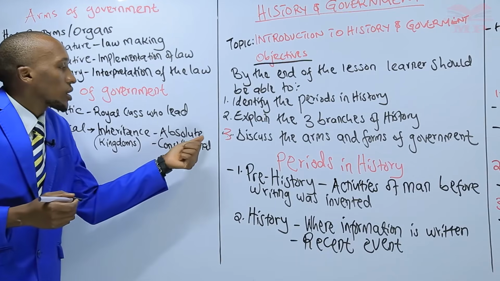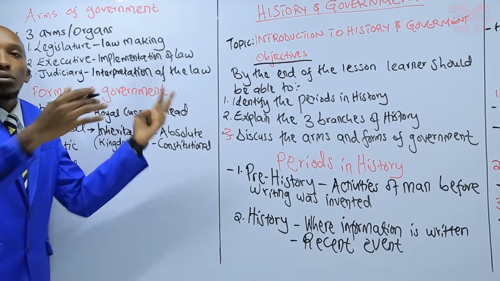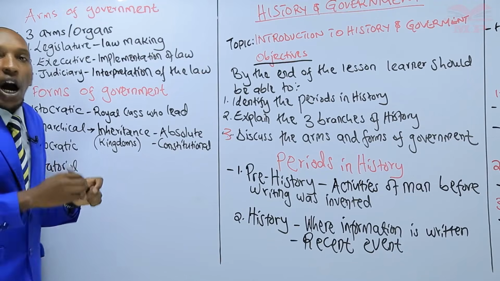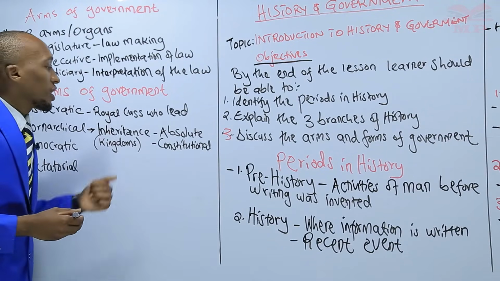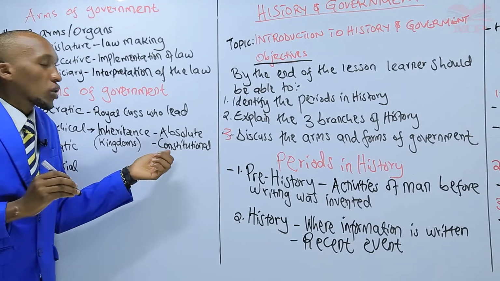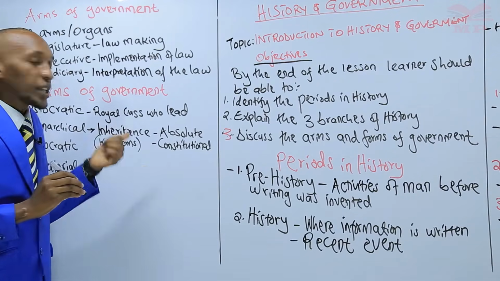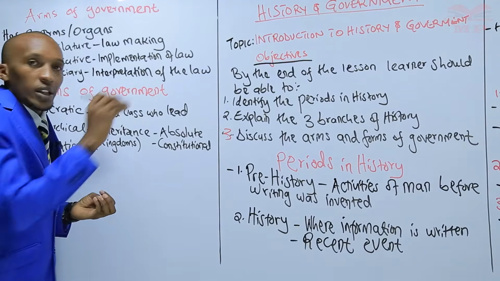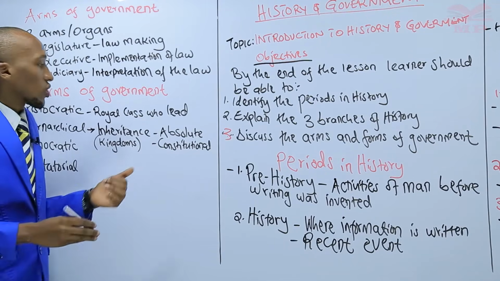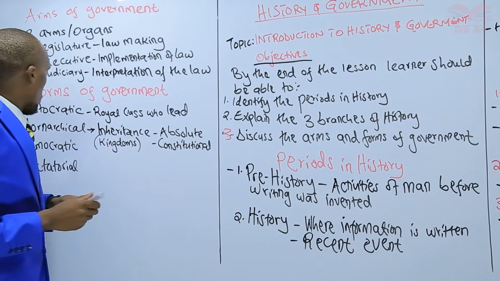So in an absolute monarchy, the head, who is the king or the queen, has absolute powers over the nation. But in a constitutional monarchy, the powers of the king or queen are restricted by a constitution. A good example of a constitutional monarchy is the country of Britain, right? We have the queen, but also we have a government that is controlled by the constitution. The powers of the queen are restricted by the constitution.